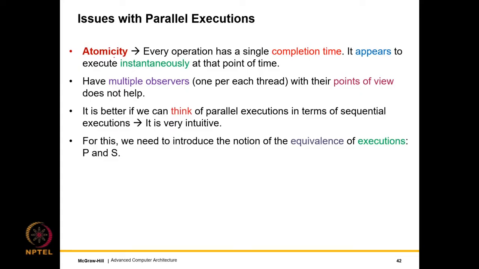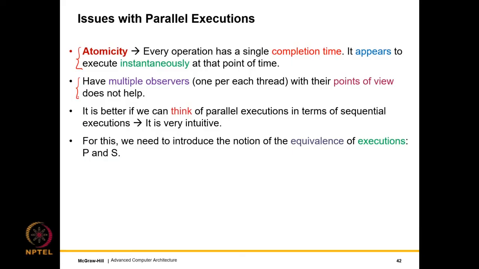All right, that's great. So what did we learn from the execution shown in the previous slide? Well, what we learned is that we have the property of atomicity, which means every operation has a single completion time and it appears to execute instantly at that point of time. So we observed that in our execution this property was holding. This is a general property called atomicity: if an operation appears to execute instantaneously at one point in time, it is said to be atomic. Whether it holds for all architectures or not, we will look at that later.